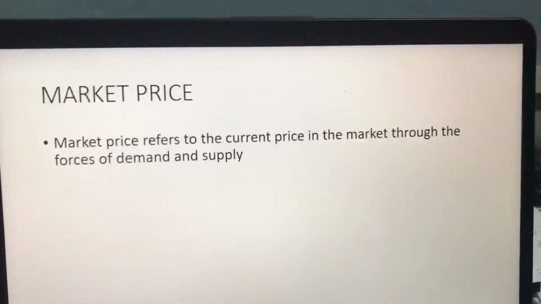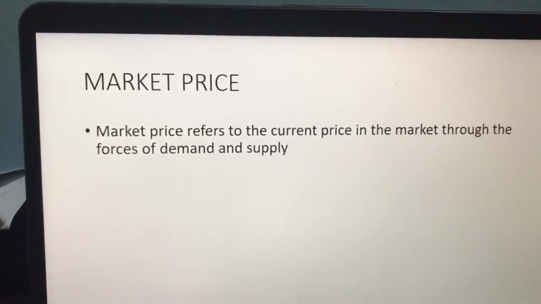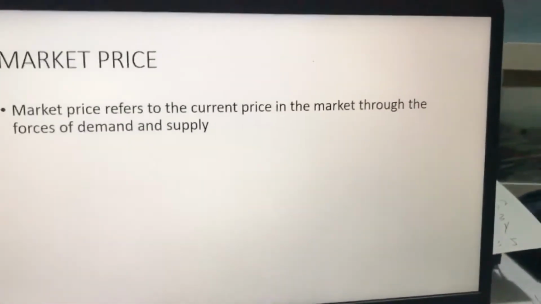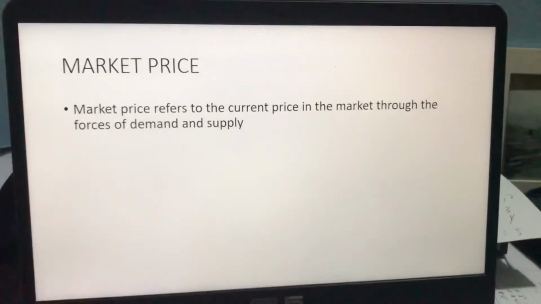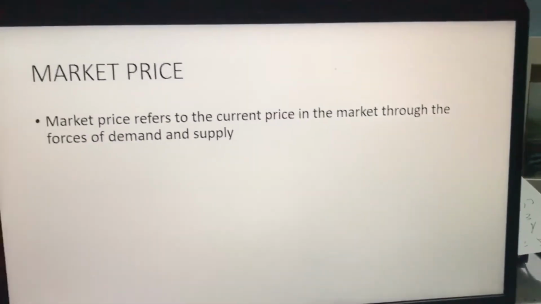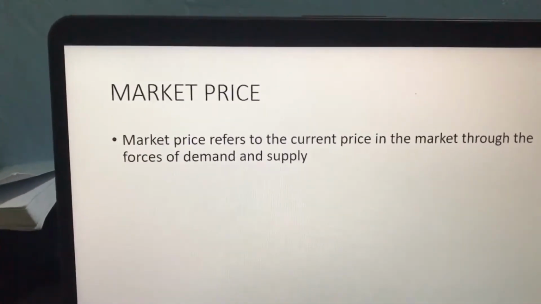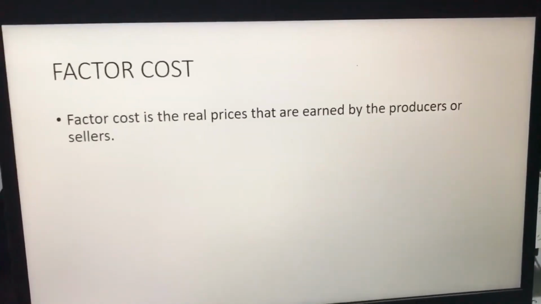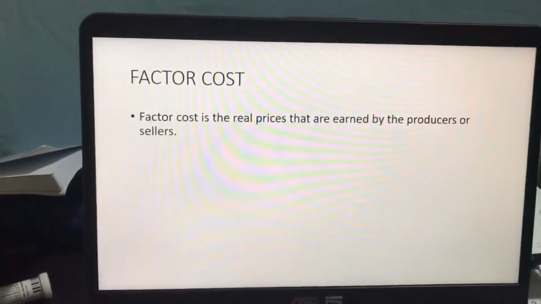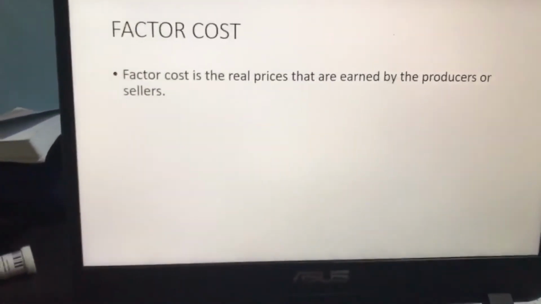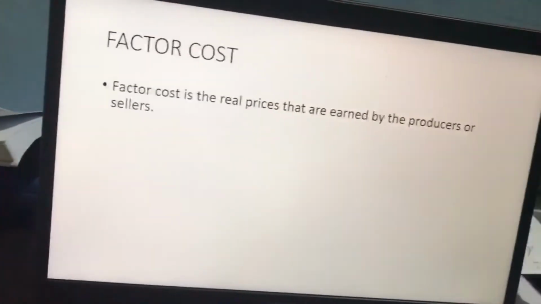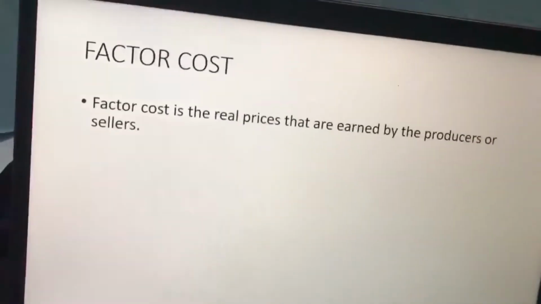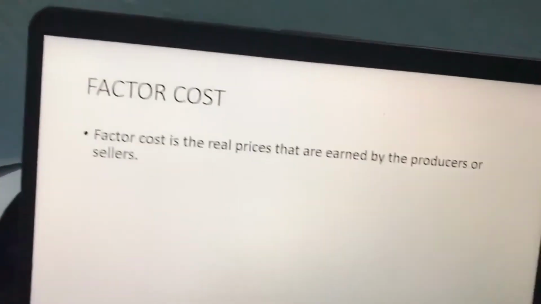Assalamualaikum everyone. So I'm going to answer questions 4, 5 and 6. Question number 4 asks us what is market price and what is factor cost. Market price is the current price in the market through the forces of demand and supply. If you see the price at a supermarket or anything, that is the market price, while factor cost is the real price that is earned by the producer or seller. It doesn't include tax or subsidy or their profit.